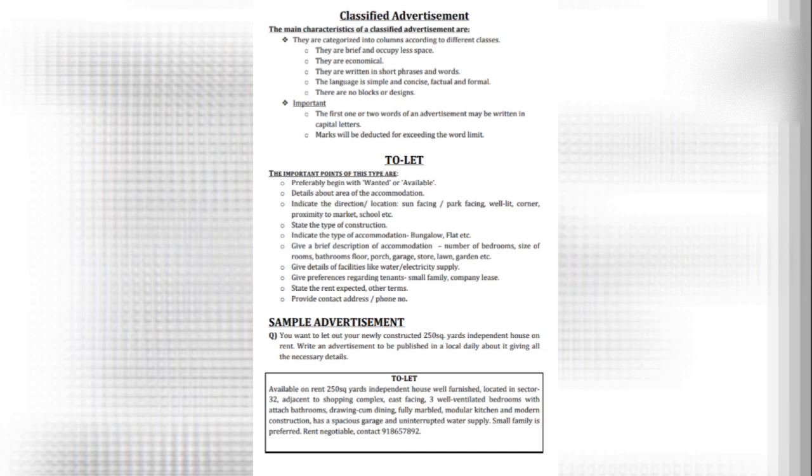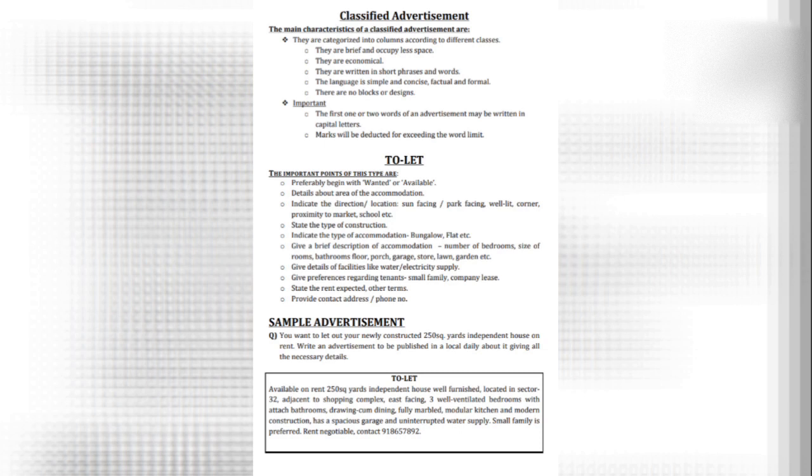Now let us check whether we have included all the points or not. The first one is area that we have mentioned. Location and direction, we have mentioned that it is located in sector 32 and it's east facing. Brief description of accommodation, we have given that it has 3 bedrooms, attached bathrooms and drawing cum dining, modular kitchen, etc. Then type of accommodation, we have mentioned that it's an independent house.